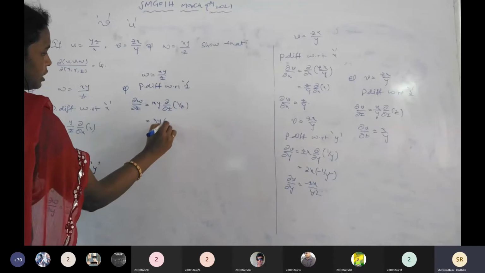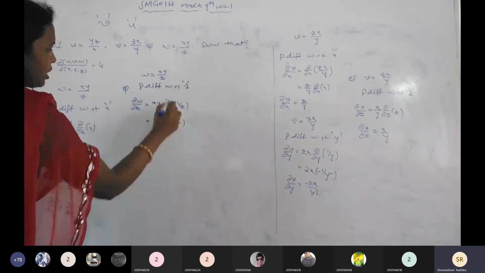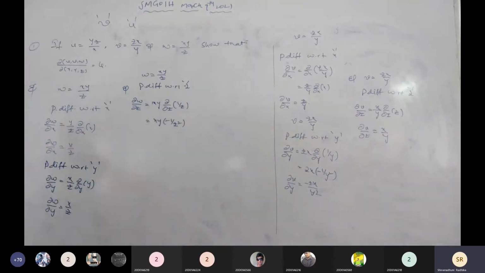So that is xy into minus 1 by z square, the derivative of 1 by z. Now all the partial derivatives with respect to x, y, z, the first row, second row and third row, are completed. Now we are going to substitute all the derivatives in equation number 1.